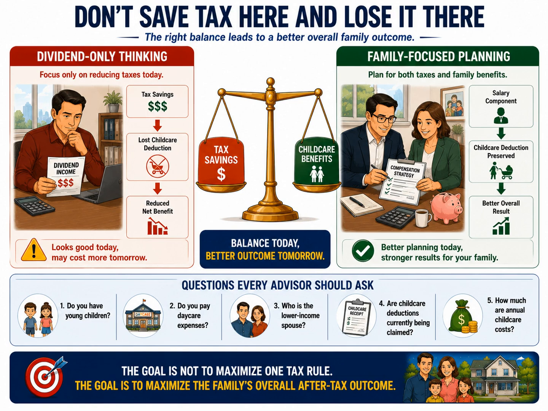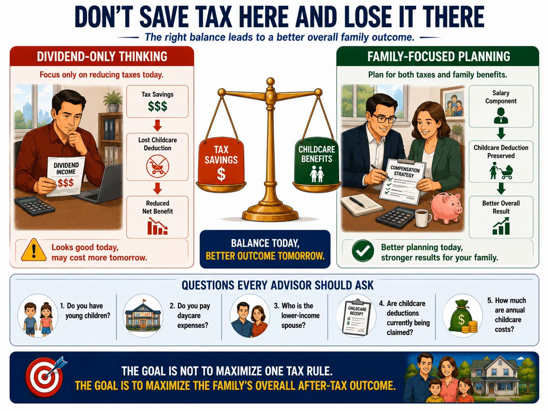Now look at the right side of the slide. This is a family-focused planning approach. Instead of looking only at tax rates, the advisor reviews the entire family situation. Compensation planning is coordinated with childcare expenses, family deductions, and overall tax benefits. In this example, a salary component is included in the compensation mix.